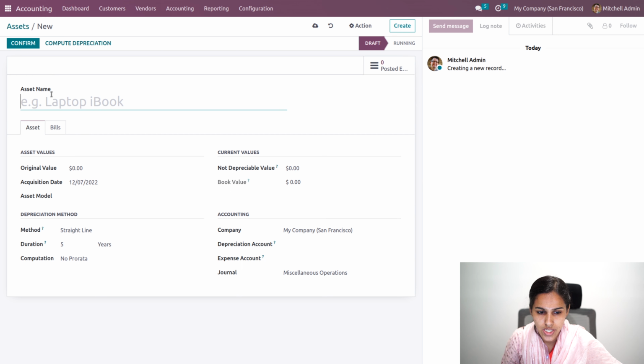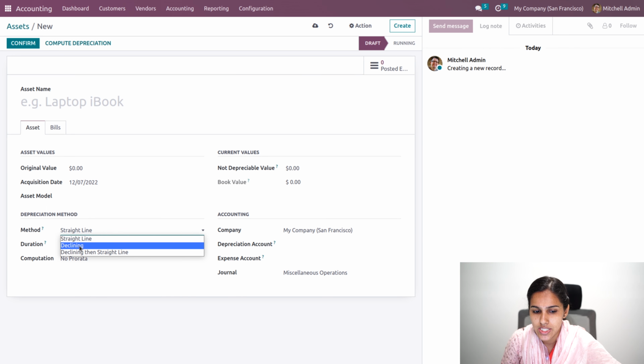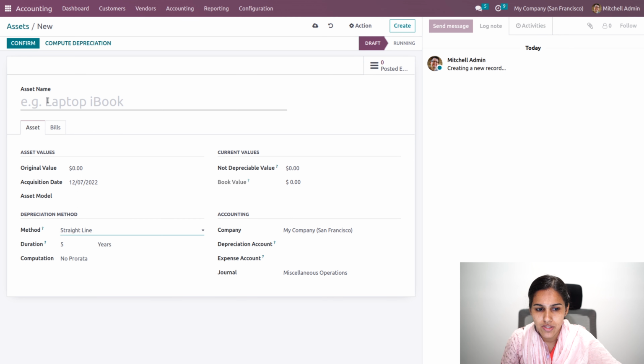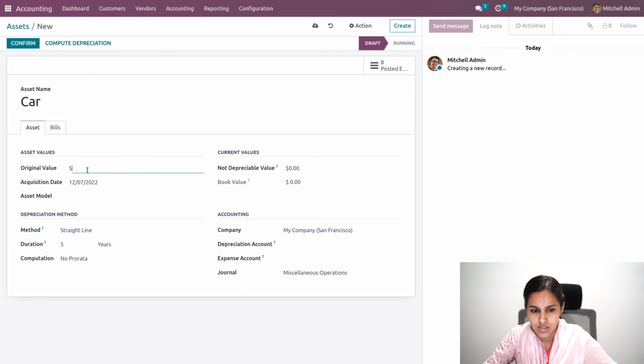So as we click on the create option, we'll have the asset option where the depreciation method can be straight line, declining, or declining then straight line. So for example, if I'm purchasing a car for company purposes, I'll add $50,000 as its original value.